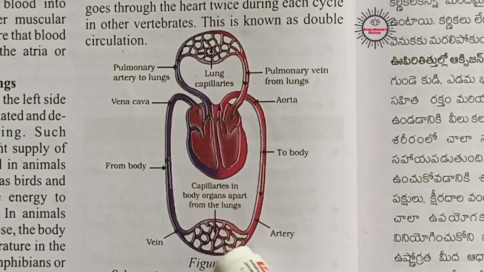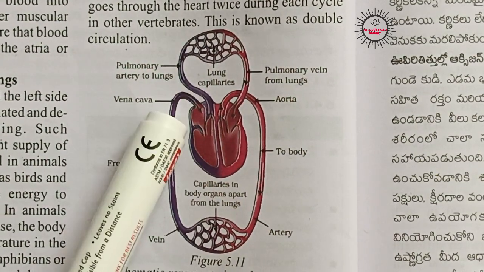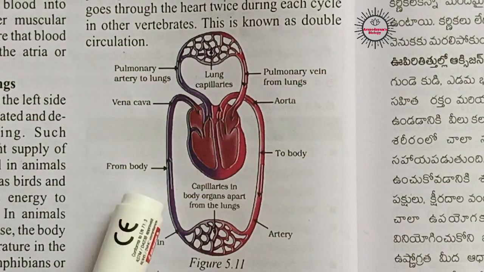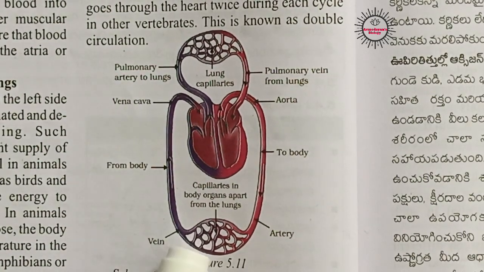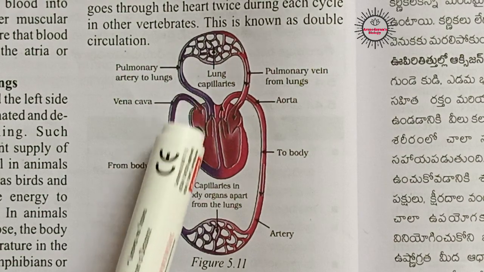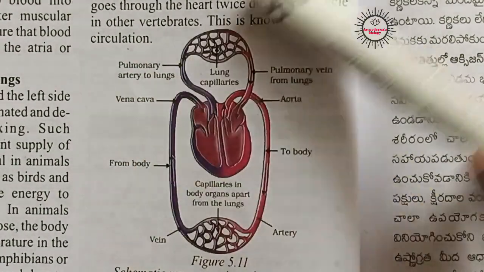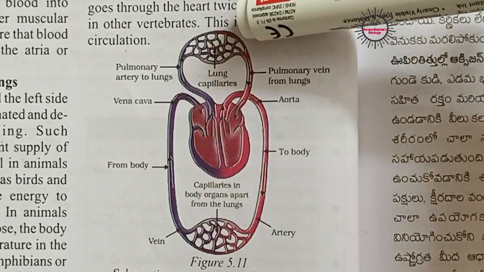See, first the deoxygenated blood from body parts is passed on to the right side of the heart, isn't it? Through blood vessels. So the blood vessels are bringing deoxygenated blood to the right side of the heart. Here this is the right atrium. From here the blood is passing to the right ventricle. From here the blood is passed on to lungs for oxygenation. So here oxygenation takes place.